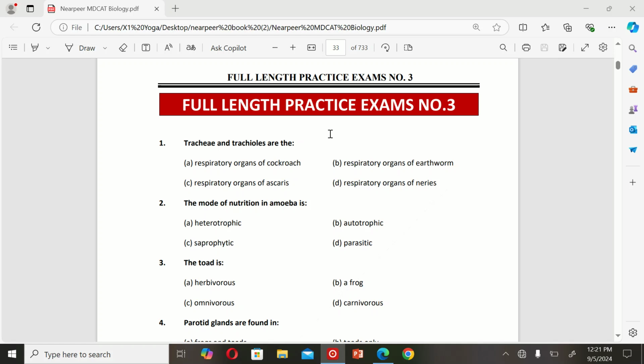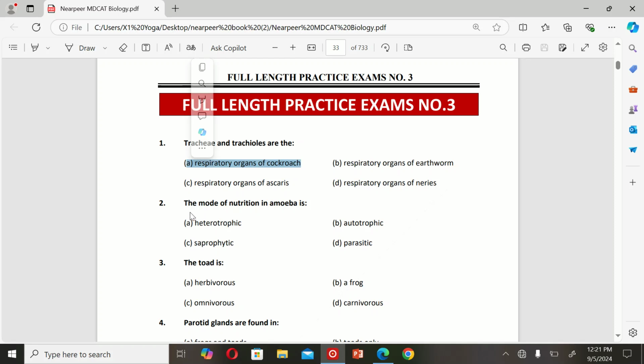Let's get started. So the first MCQ is: trachea and tracheoles are the A. Respiratory organ of cockroach, B. Respiratory organ of earthworm, C. Respiratory organ of ascaris, and D. Respiratory organ of nares. So the correct option is A.